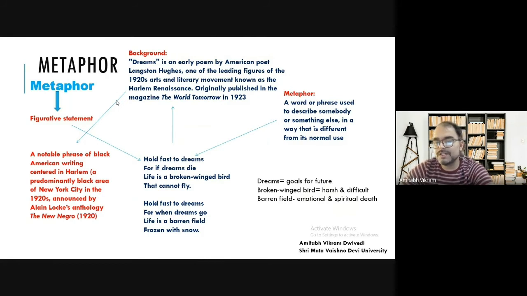Hold fast to dreams, for if dreams die, life is a broken winged bird that cannot fly. Hold fast to dreams, for when dreams go, life is a barren field frozen with snow.